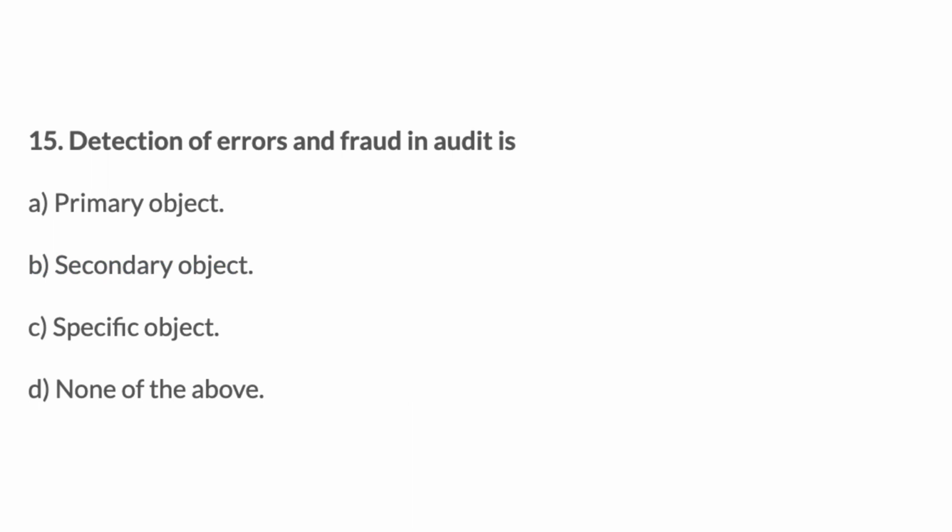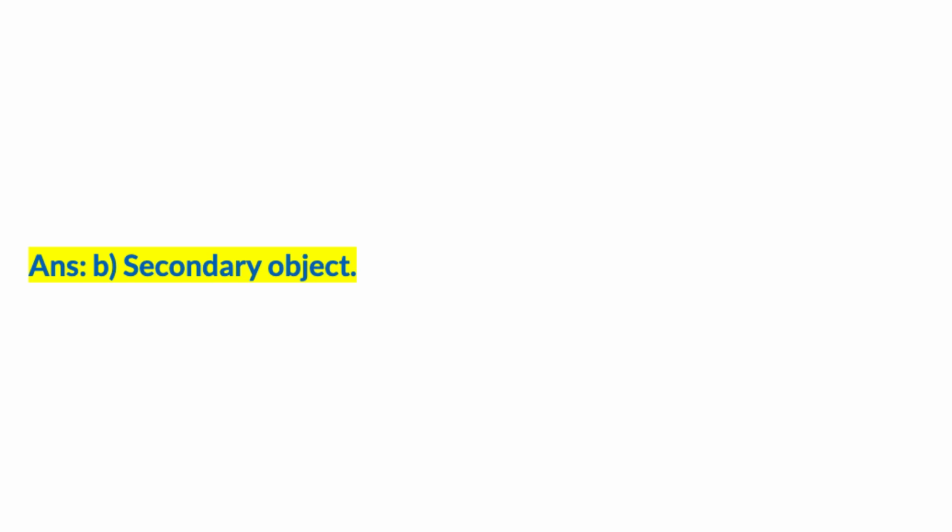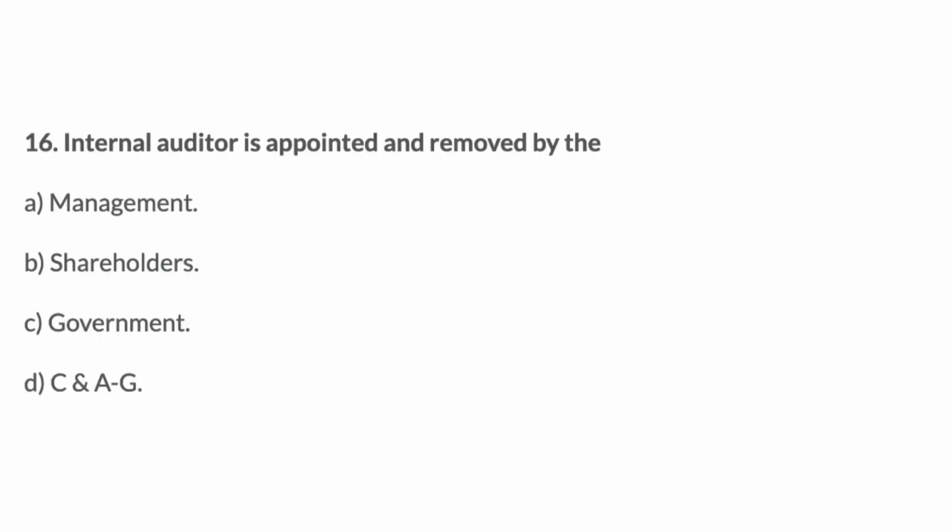B. Secondary object. C. Specific object. D. None of the above. Answer: B. 16. Internal auditor is appointed and removed by the: A. Management, B. Shareholders, C. Government, D. C&AG. Answer: A. Management.